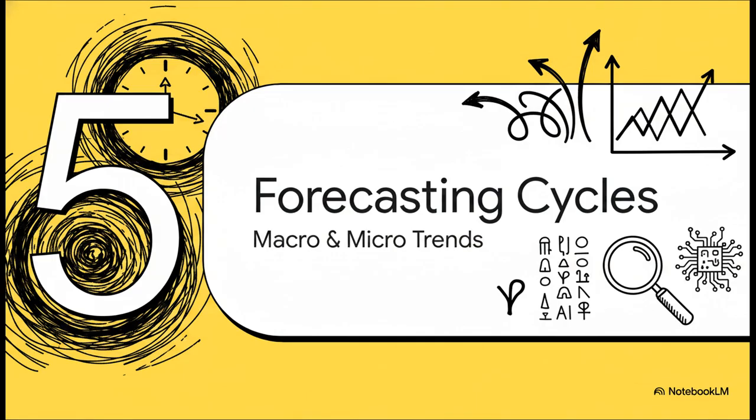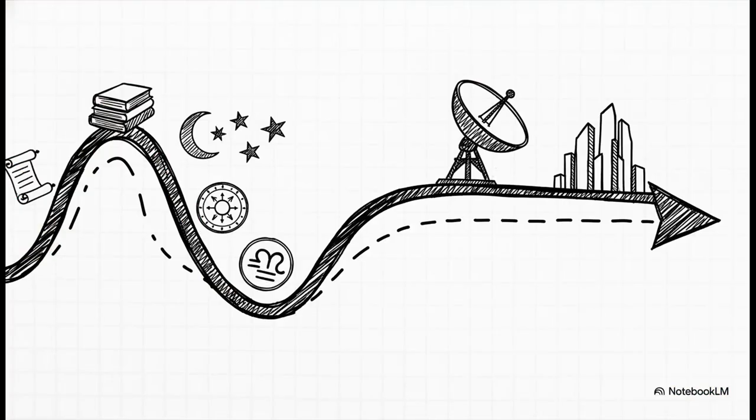And our final section, Part 5, Forecasting Macro and Micro Cycles. Here's where it gets really crazy. This engine doesn't just look backward. If you can map the past, you can project into the future. By tracking thousands of years of human history, you can start forecasting macro trends and cycles. The AI could discover that specific gematria values consistently peak during exact astrological alignments throughout history. By projecting those repeating celestial cycles forward, you could actually forecast future cultural, political, or economic shifts based entirely on the mathematical patterns of the past.